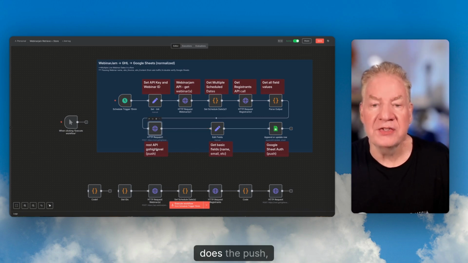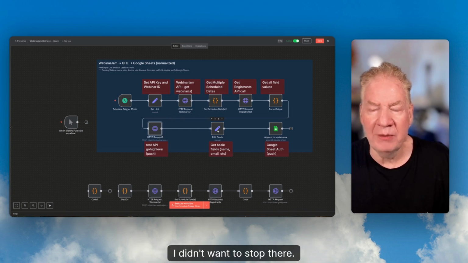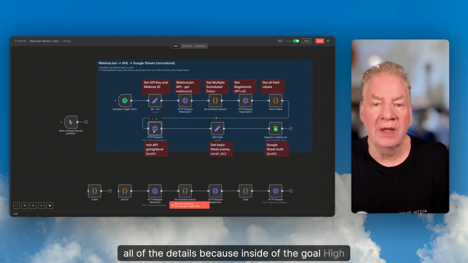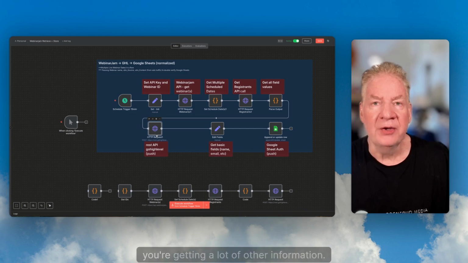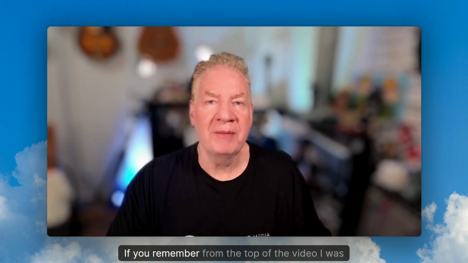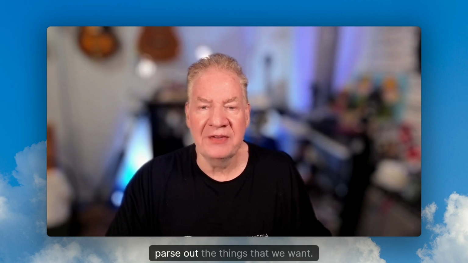This one here does the push, hence the push word right down here. And I didn't want to stop there. I wanted to basically parse out all of the details because inside of the GoHighLevel API stage right here, you're getting a lot of other information you simply don't need. To do a quick audit, if you remember from the top of the video, I was talking about I wanted to do a quick audit into Google Sheets just for sort of granular and geekiness purposes. So then what we can do is we say, okay, take all the data that we got from the GoHighLevel API, but parse out the things that we want.